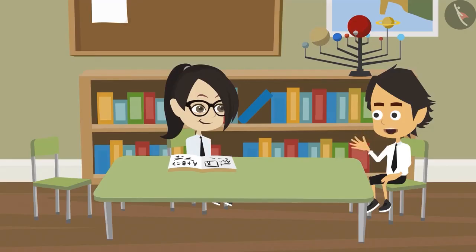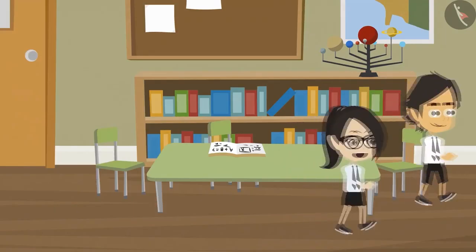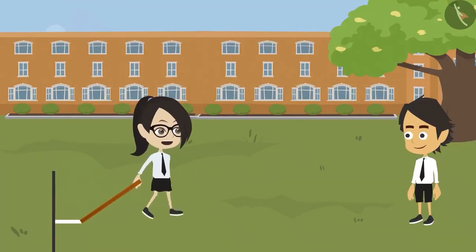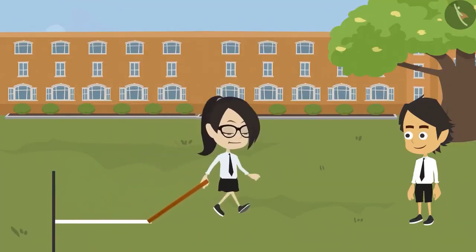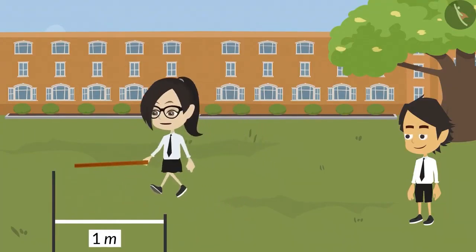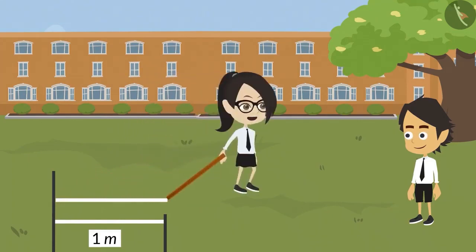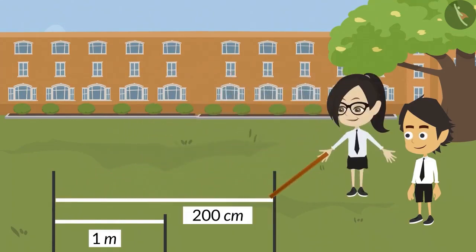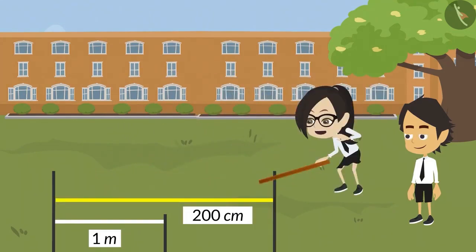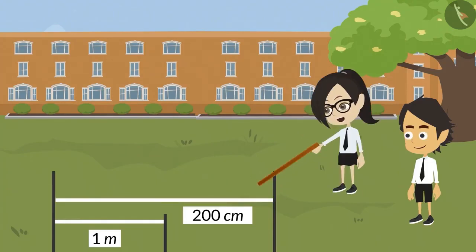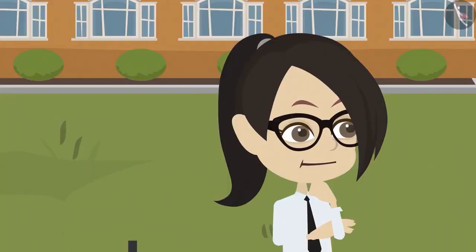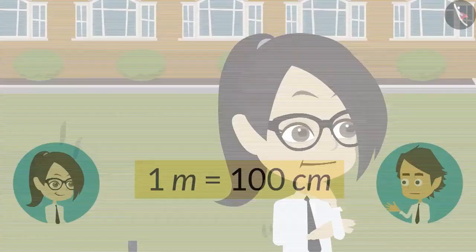You do one thing. Draw lines of both these lengths on the floor and see. Okay. First, I will draw a line of 1 meter. Now, I will make a line of 200 centimeters. Hey, the centimeters line turned out to be longer. That means a value written in centimeters can be longer than one written in meter. I am confused. Now you explain.